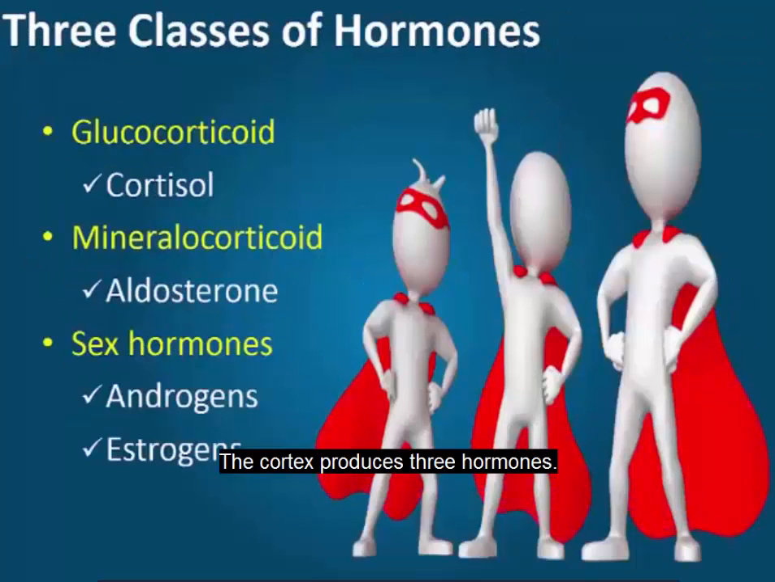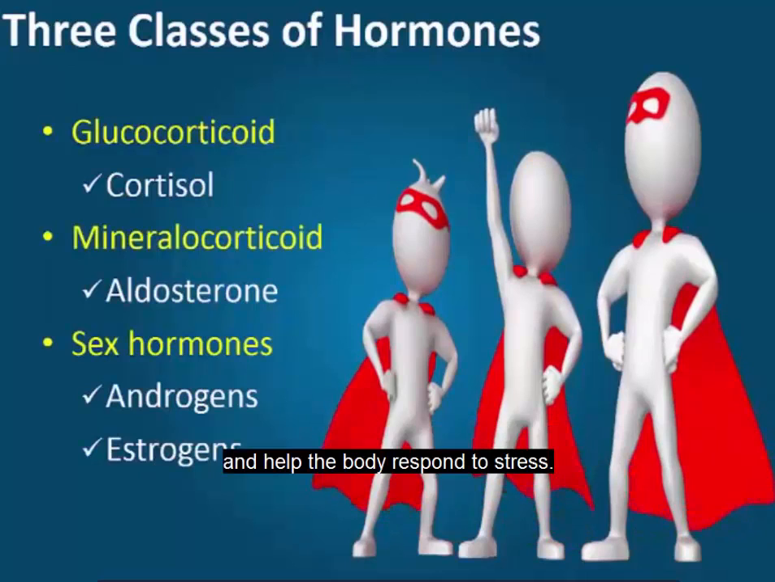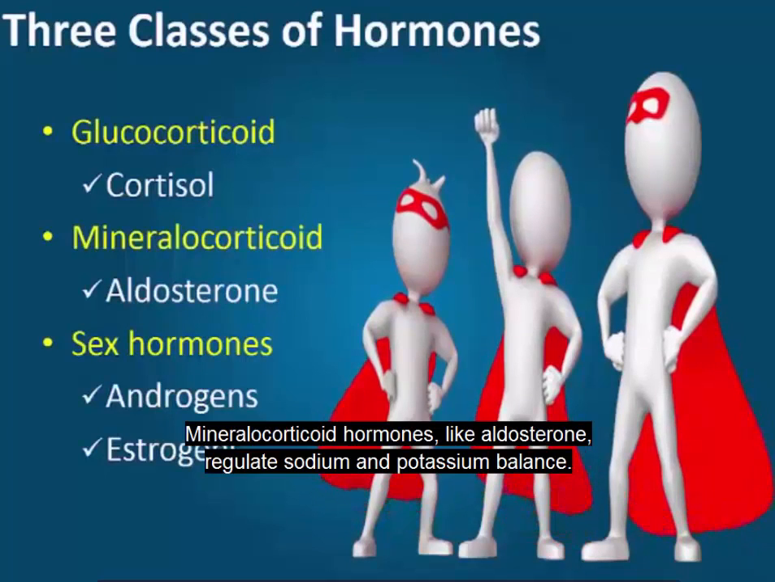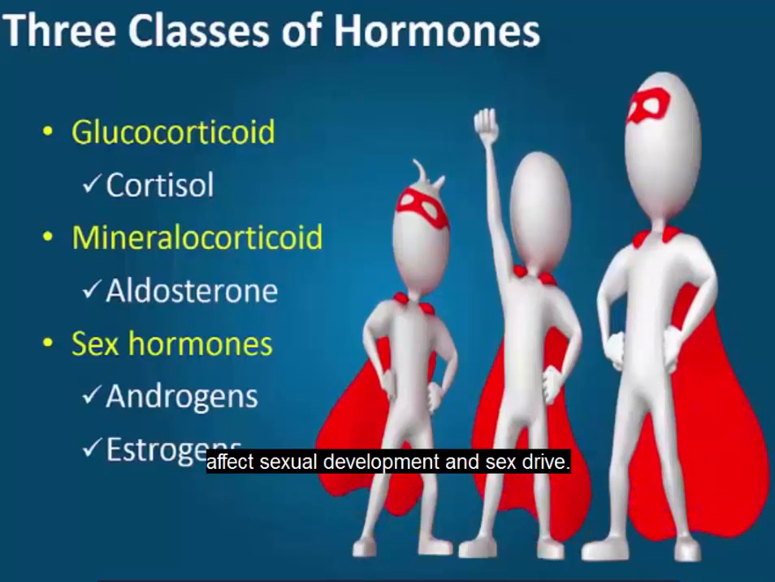The cortex produces three hormones. Glucocorticoid hormones like cortisol maintain glucose control, suppress the immune response, and help the body respond to stress. Mineralocorticoid hormones like aldosterone regulate sodium and potassium balance. The sex hormones like androgens for males and estrogens for females affect sexual development and sex drive.